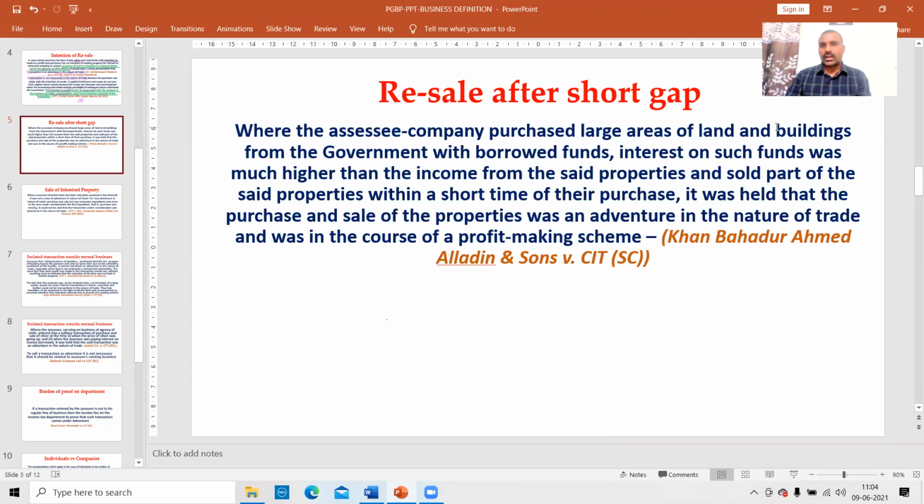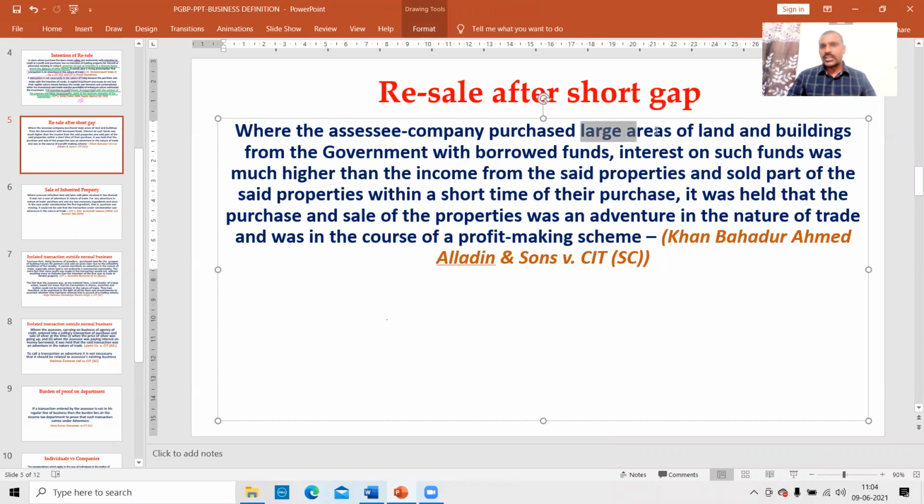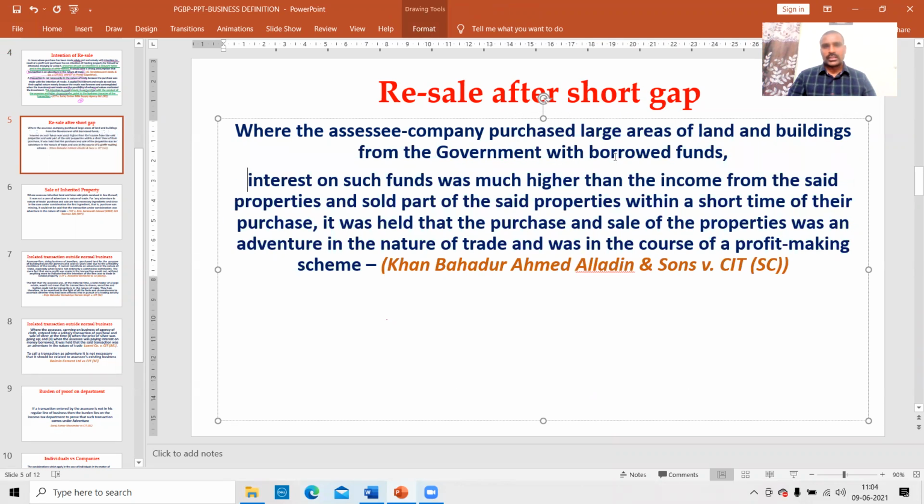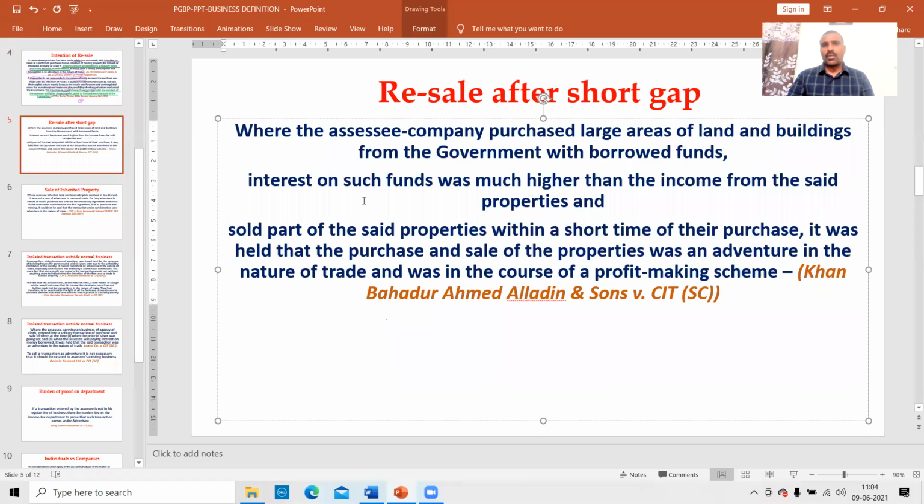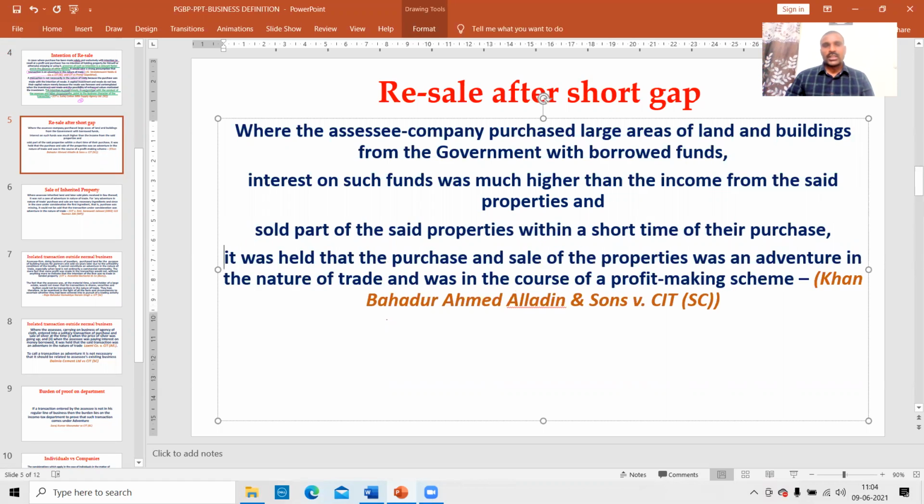Resale after short gap. Where the assessee company purchased large areas of land and buildings from the government with borrowed funds. Interest on such funds was much higher than the income from the said properties, and it sold part of the said properties within a short time of their purchase. It was held by the court that the purchase and sale was an adventure in the nature of trade.